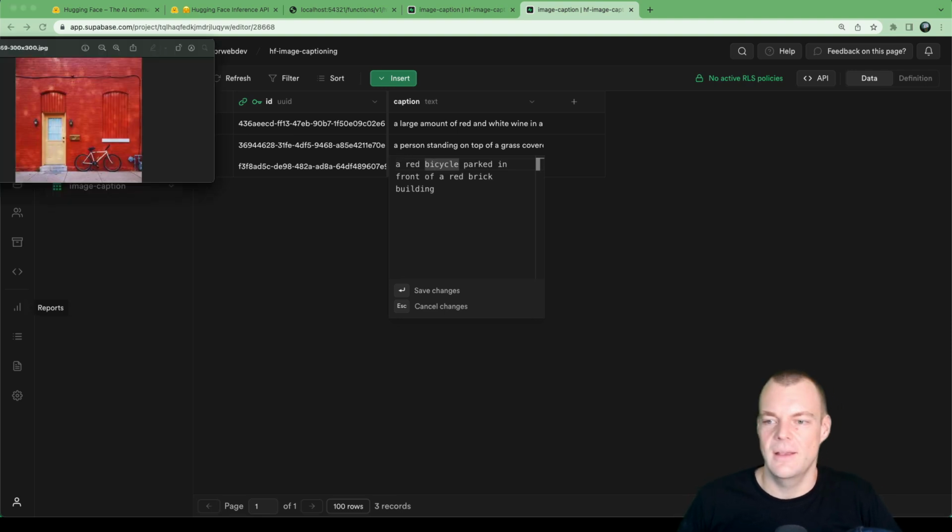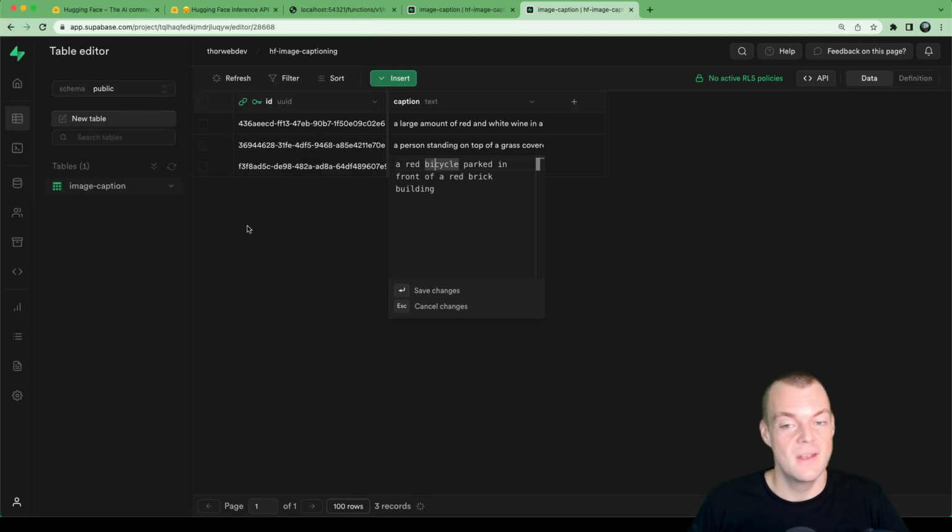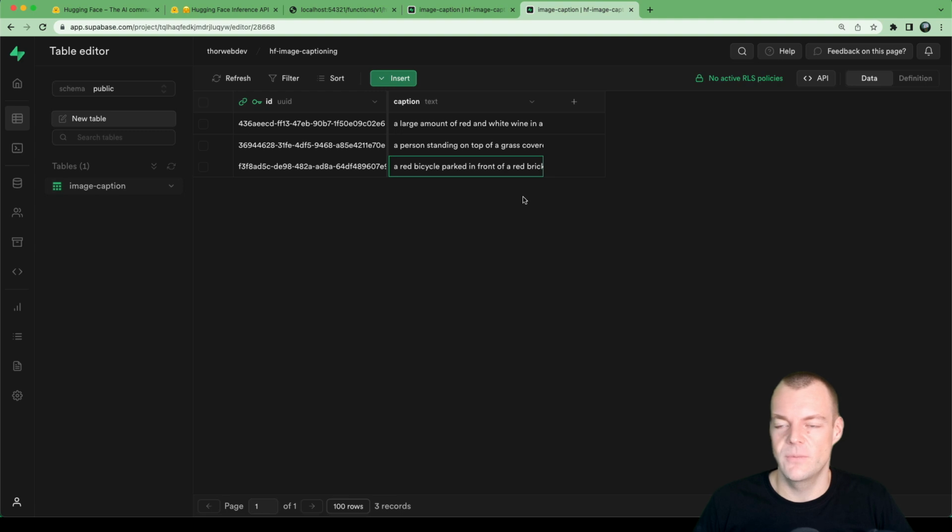I mean, the bicycle itself is not red, it's white. Parked in front of a red brick building. Red brick building is pretty accurate. So there you go. I mean, you get this stuff for free right now, right here. So yes, but this is basically how you can hook kind of all the different services together.